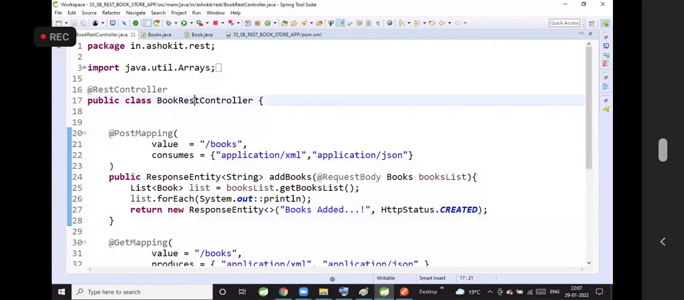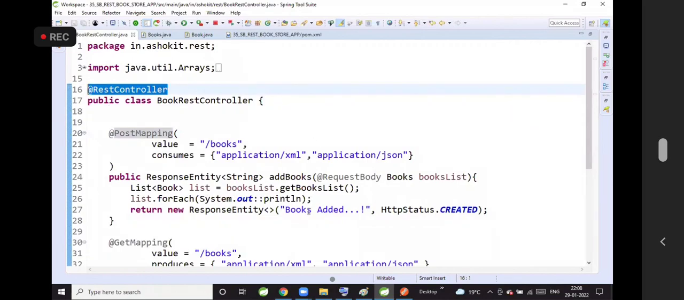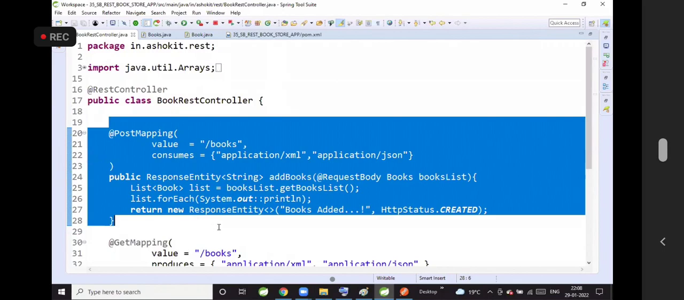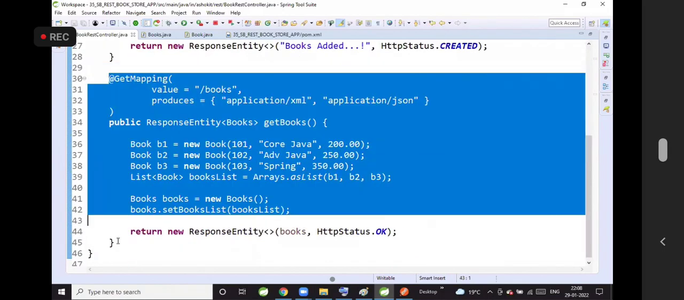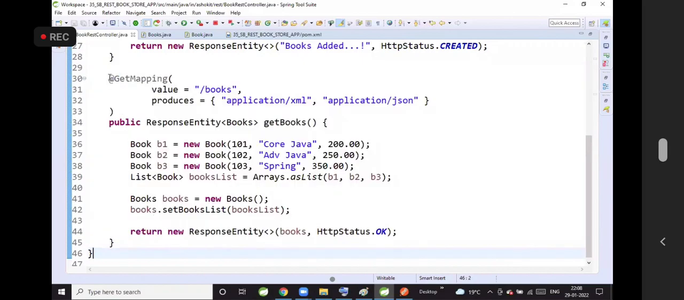How am I using this class as a REST controller? By using this annotation, @RestController. What is the purpose of @RestController? To represent this class as a distributed component. Yes, a component. Now, I am taking one method here, the GET request method. When will we go for the GET request method? To send the data to clients.